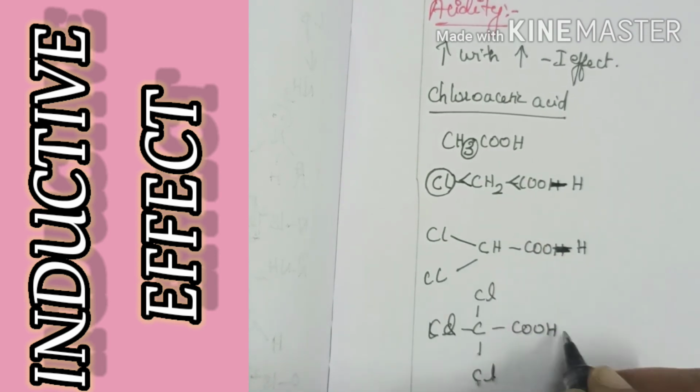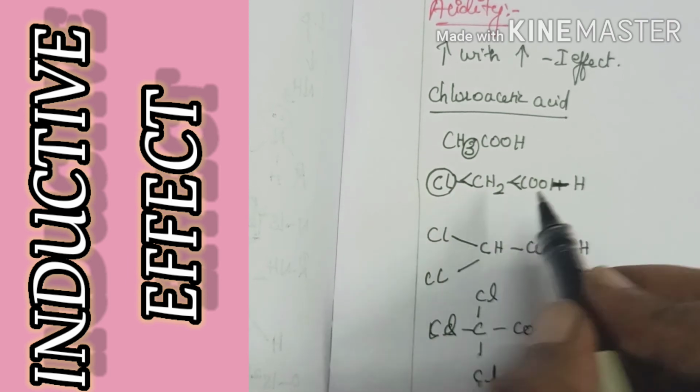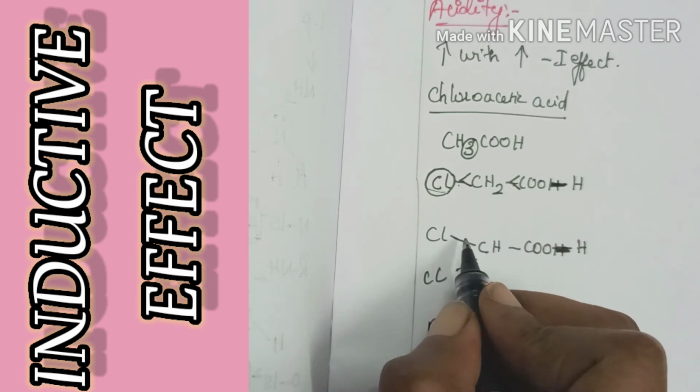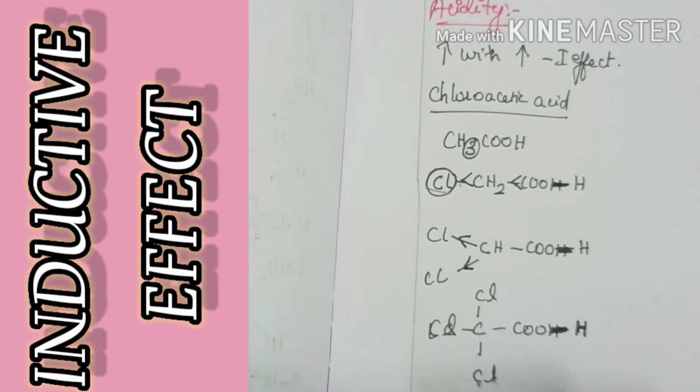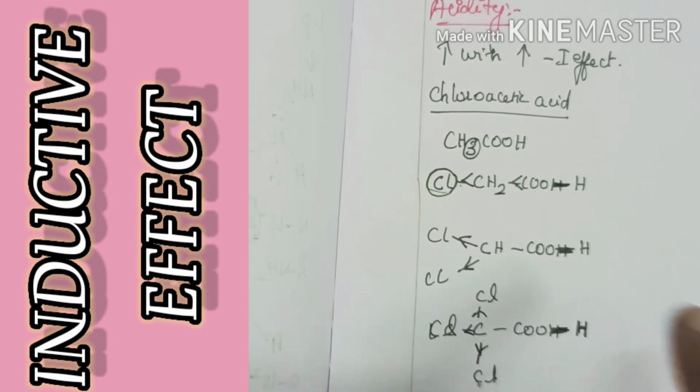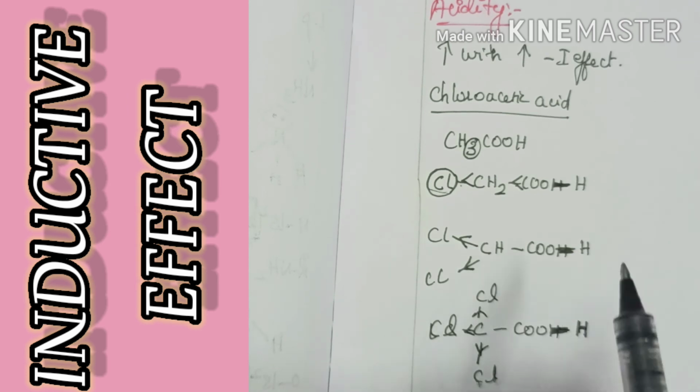Writing COOH like this will make it easier to understand. So this chlorine withdraws electron. Now here there are two chlorine atoms, hence the withdrawing ability will be higher. Here there are three chlorines, hence the withdrawing ability will be much higher compared to two.